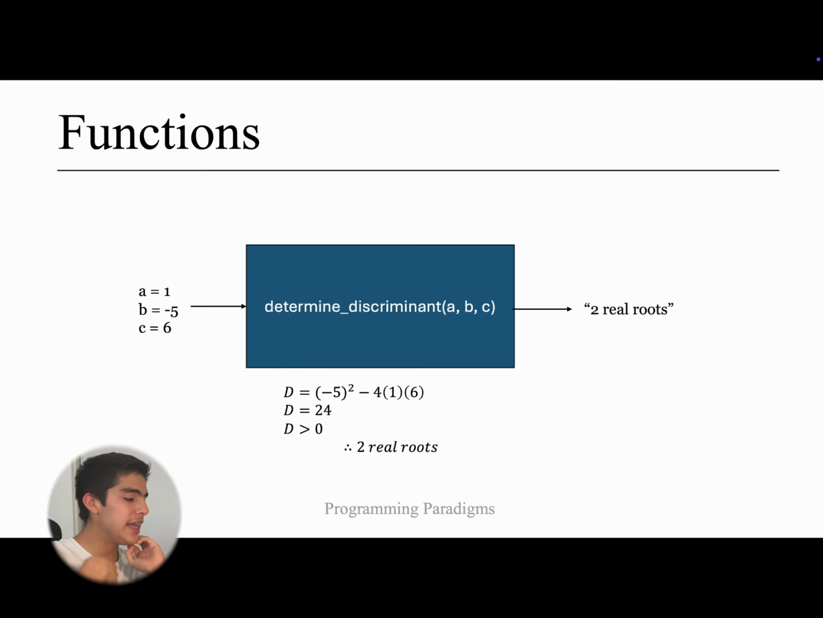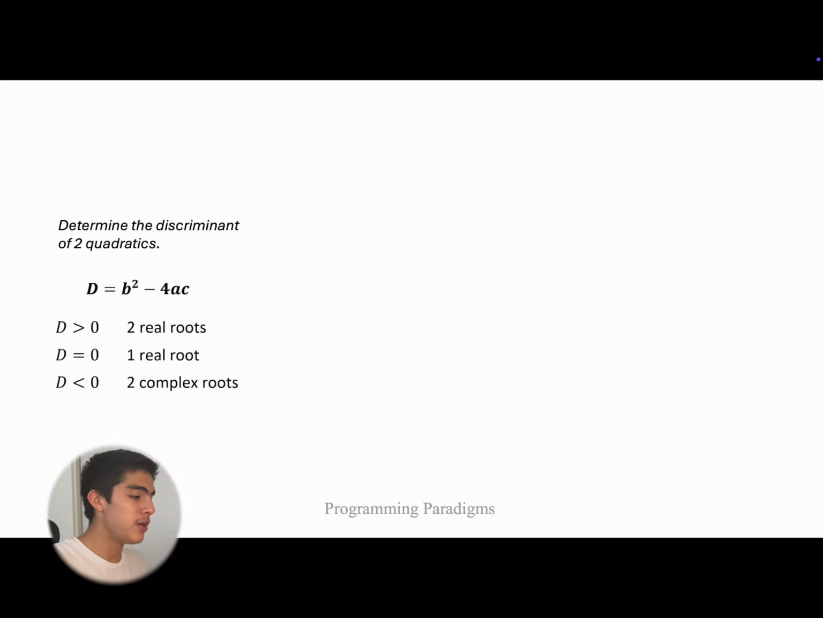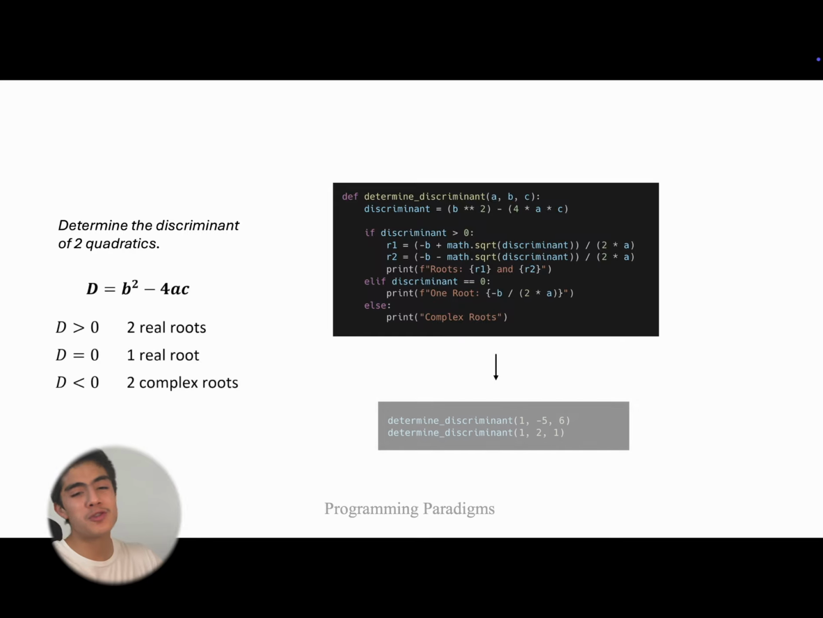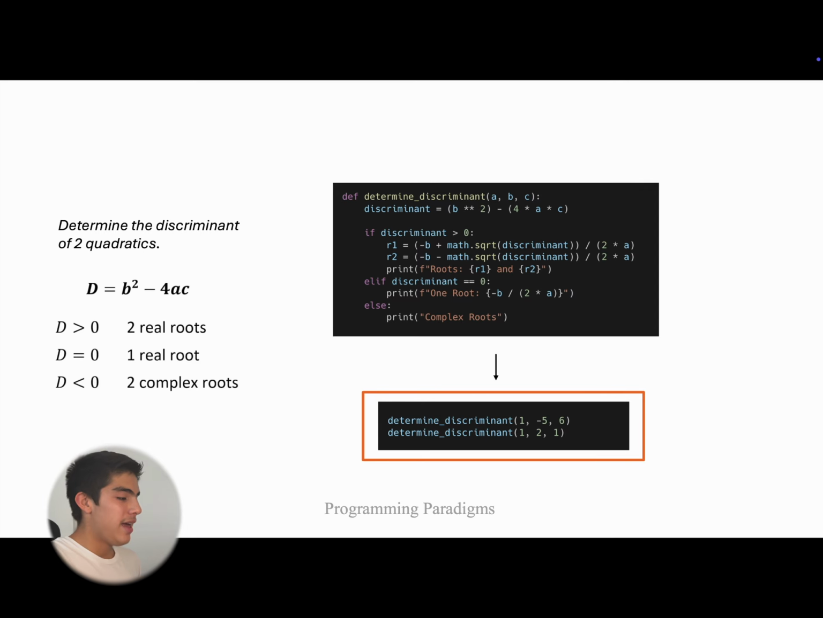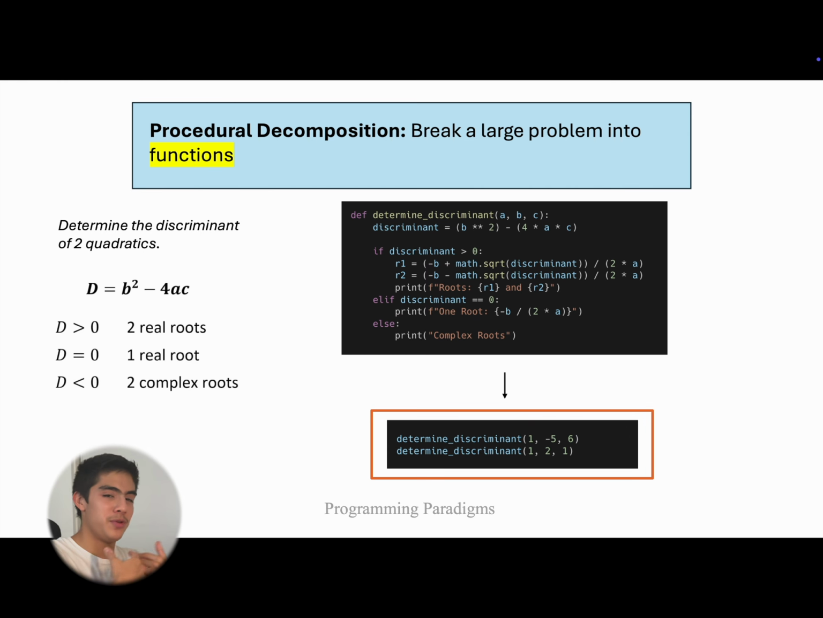So to hide this complexity, I can use functions, which are a key attribute of procedural paradigms. I can take in as input a equals 1, b equals -5, c equals 6, for example, and make a function that takes in those inputs, also called arguments, called determinant discriminant, and compute that there are 2 real roots and output that to the user. Now I can abstract all those details away, maybe hide it lower in our code or in a separate file, and in the main code we just have determinant discriminant. That's procedural decomposition, because in a procedural paradigm we're breaking down the large problem into functions.